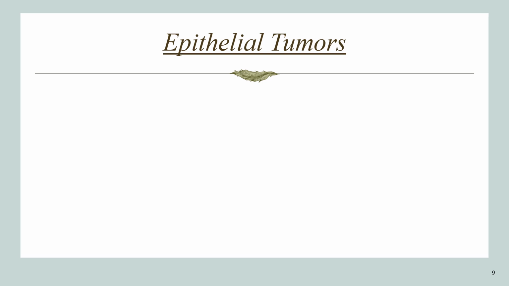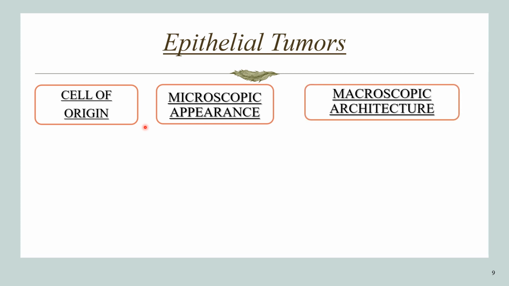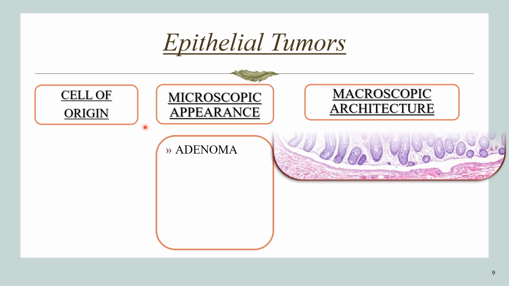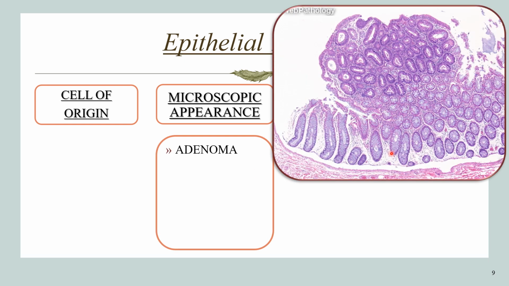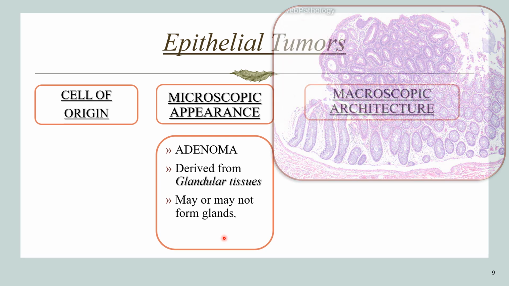The epithelial tumors are named according to their cell of origin, or they can be named according to their microscopic appearance, or according to their macroscopic architecture. The most common term used to describe benign epithelial tumors is an adenoma, which means that the tumor is arising from the glandular epithelium. These tumors may or may not form glands, but more often, they form glands, and therefore they are known as adenomas.